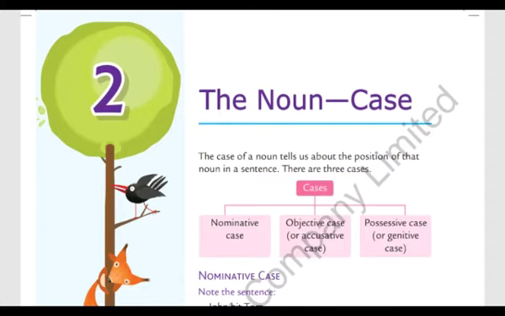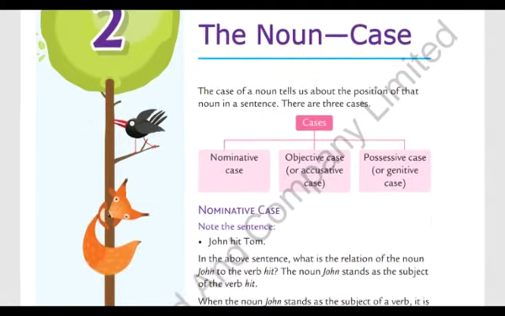There are three cases. Number one, nominative case. Number two, objective case, or we can say accusative case also. And number three is possessive case or genitive case. So, nominative case.